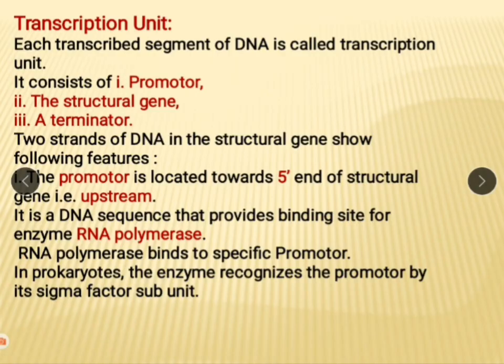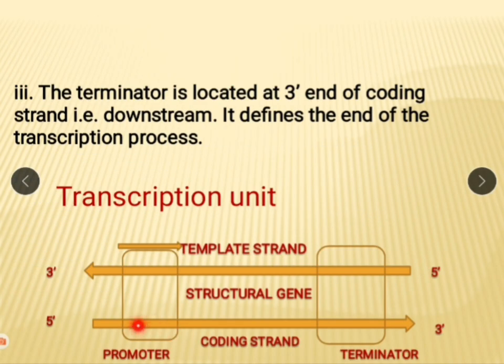Let's see the site. This is the promoter site and this is the terminator site. This is the transcriptional unit, meaning where transcription occurs. This is the template strand, meaning the strand whose nitrogen bases are copied by mRNA. Here there is a structural gene and this is the coding strand, which is also called sense strand. This strand is copied. Its direction is 3'-5'.